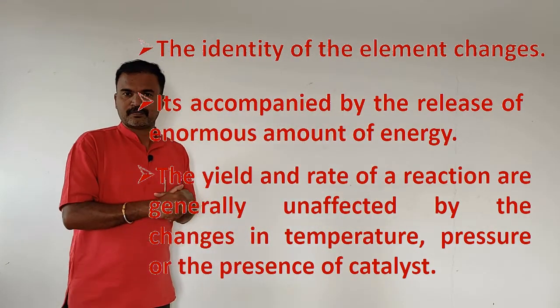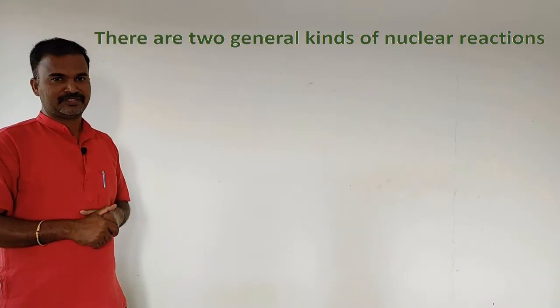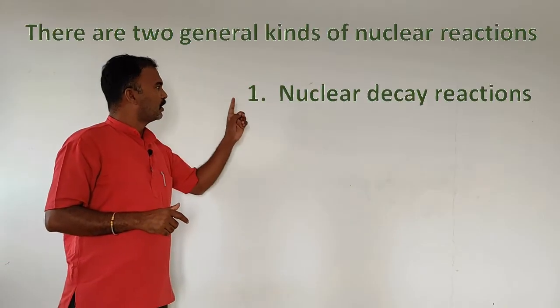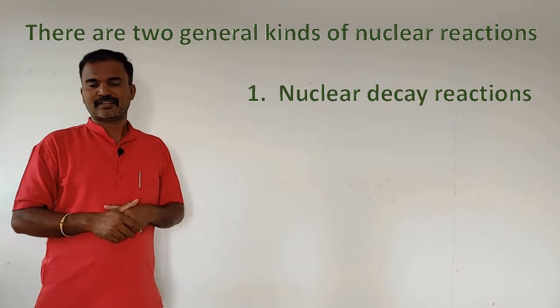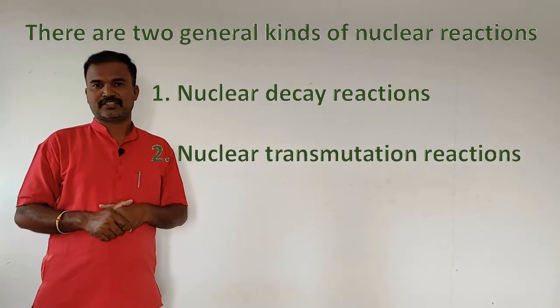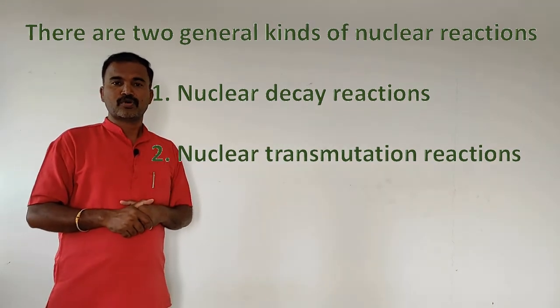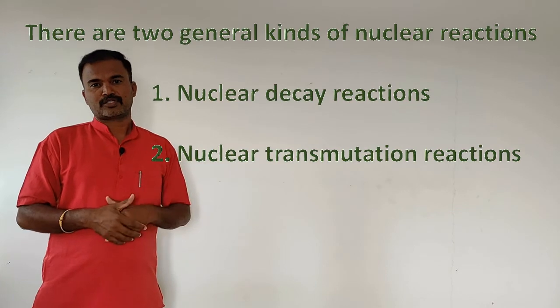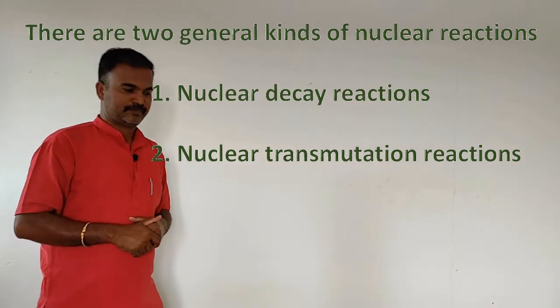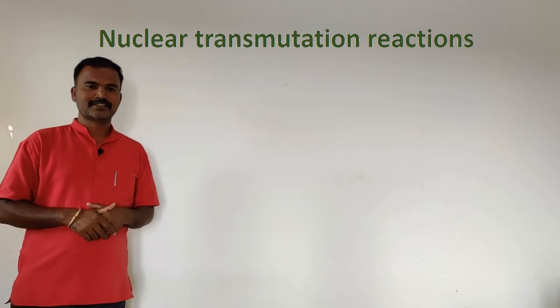Okay. So now, there are two general kinds of nuclear reactions. One is nuclear decay reactions and the other is nuclear transmutation reactions. In this class, I am going to discuss more about nuclear transmutation reactions. Now let me consider nuclear transmutation reactions.